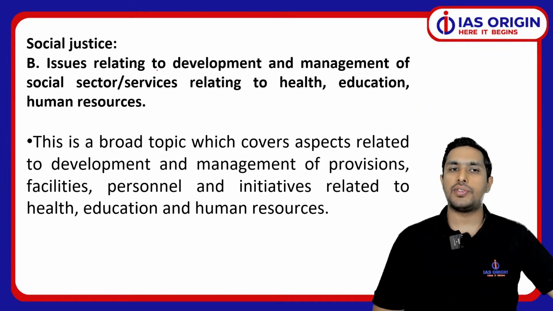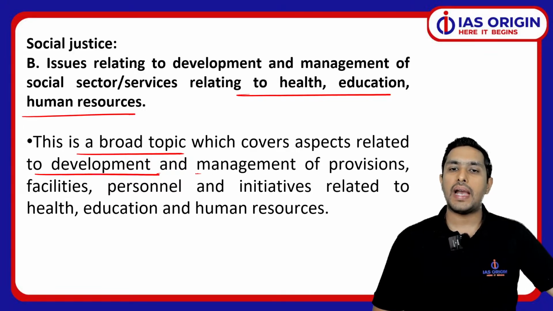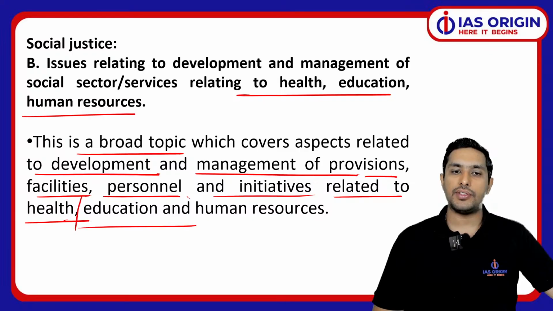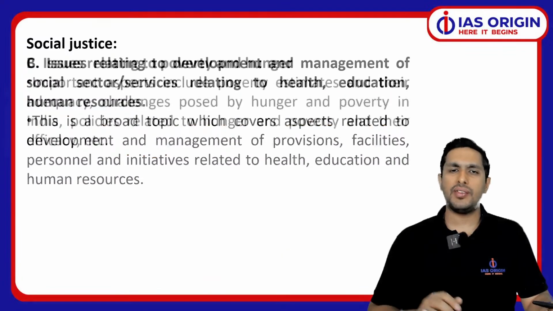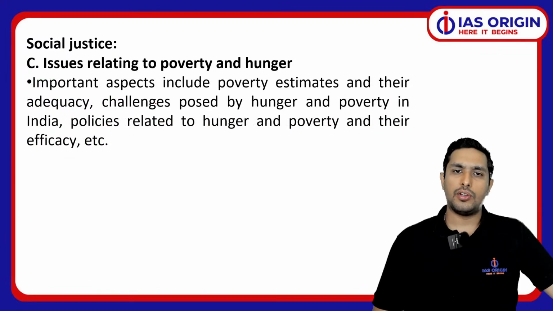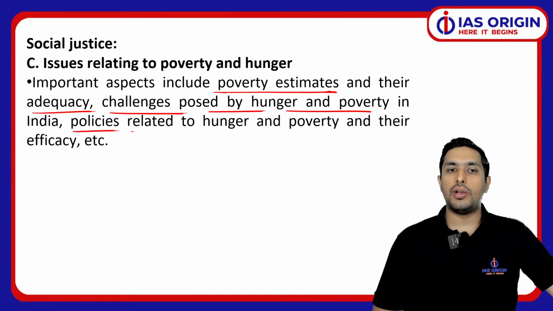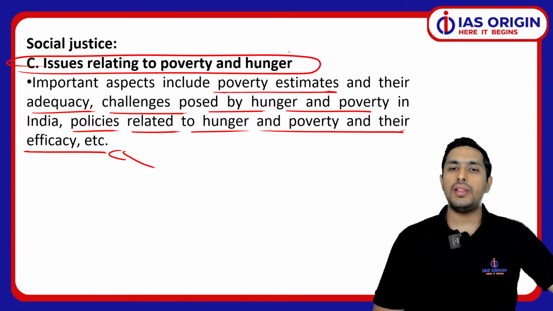When we talk about social justice, we talk about health, education, human resource. So this is a very broad topic. First of all, it covers all the aspects related to development and management of various provisions, facilities, people, personnel, and initiatives related to health, education, and HR. As I've already shown you the kind of questions which have been asked, now poverty may again come up: what are the poverty estimates done from time to time, how adequate they are, what are the challenges posed by hunger and poverty, policies related to hunger and poverty, how efficient and effective they are. All these kinds of things you have to focus on.